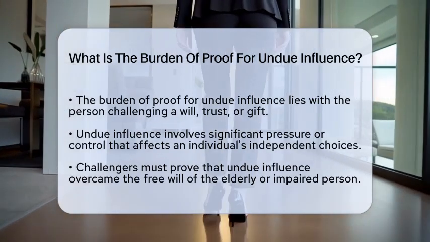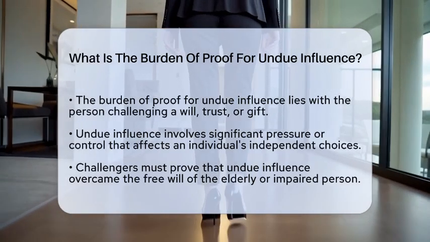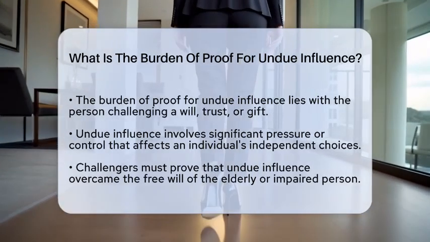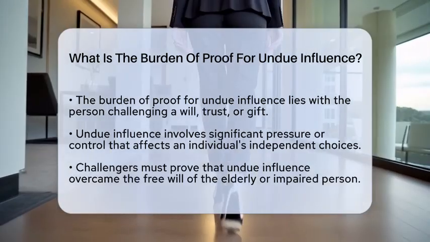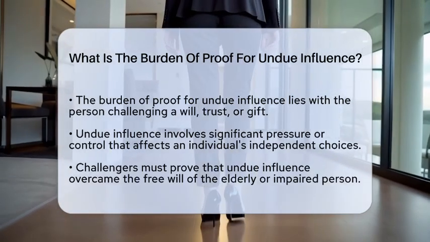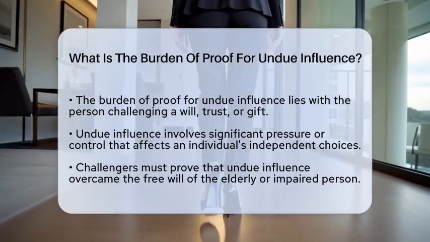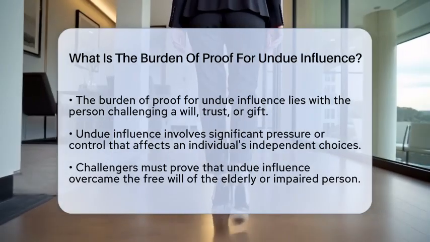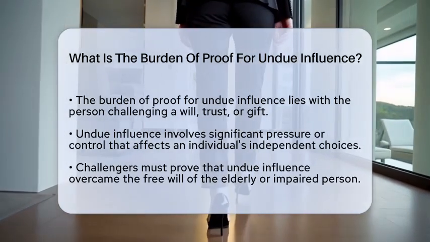The burden of proof for undue influence primarily lies with the person challenging the validity of a will, trust, or gift. If someone believes that an elderly or impaired person was pressured into making a decision, it is their responsibility to provide evidence to support that claim. Undue influence occurs when someone applies significant pressure or control over another person, affecting their ability to make independent choices.